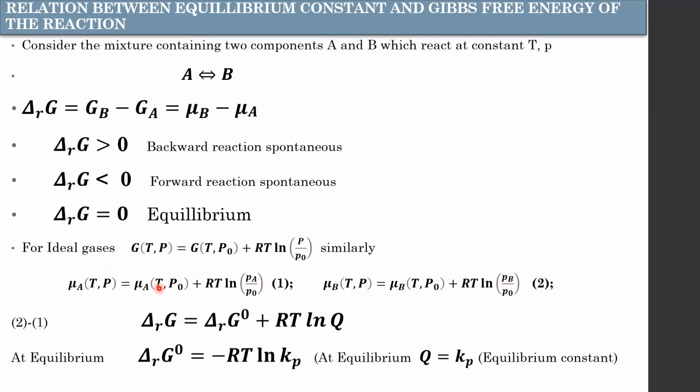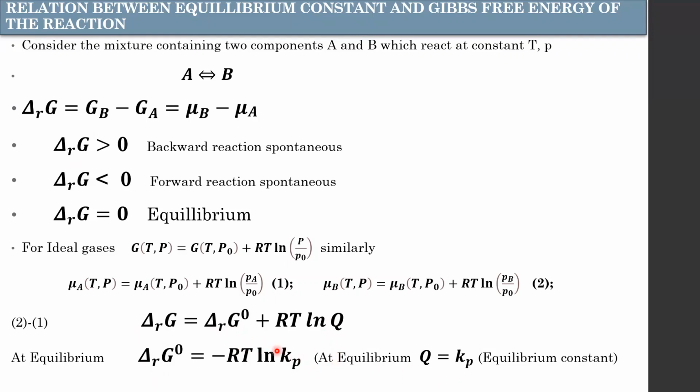Substitute in this, and you will get mu A, the chemical potential at the final temperature or pressure, equals mu A at the initial pressure plus RT ln (PA/P naught). And similarly for mu B. Subtracting these two equations, you will get the Gibbs energy of the reaction equals the initial Gibbs energy plus RT ln Q.